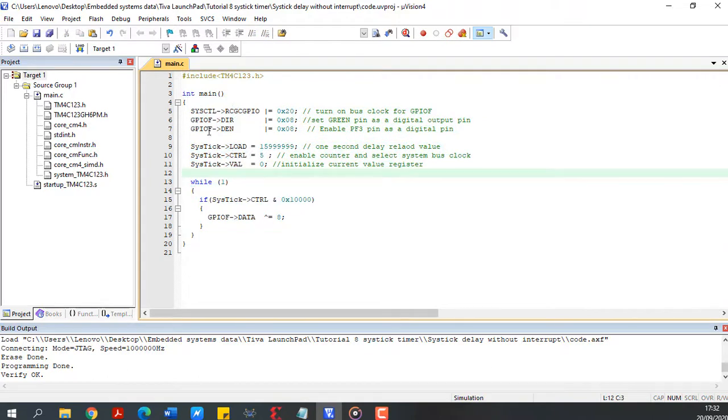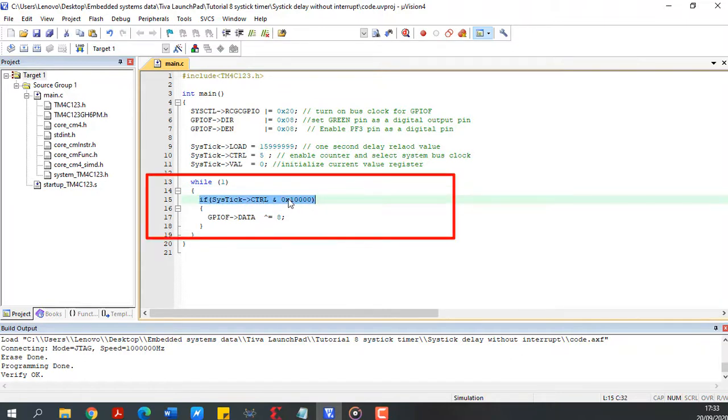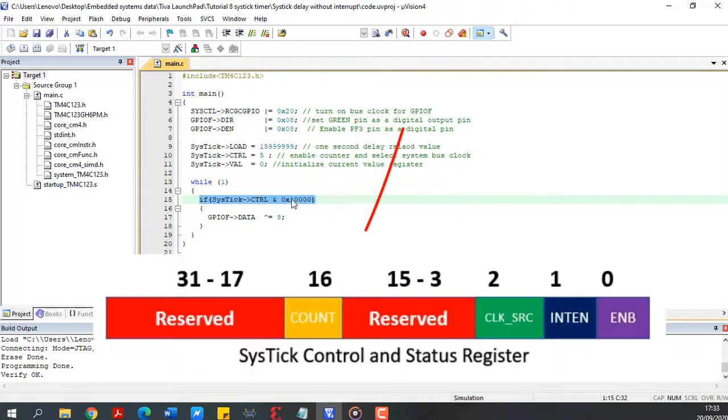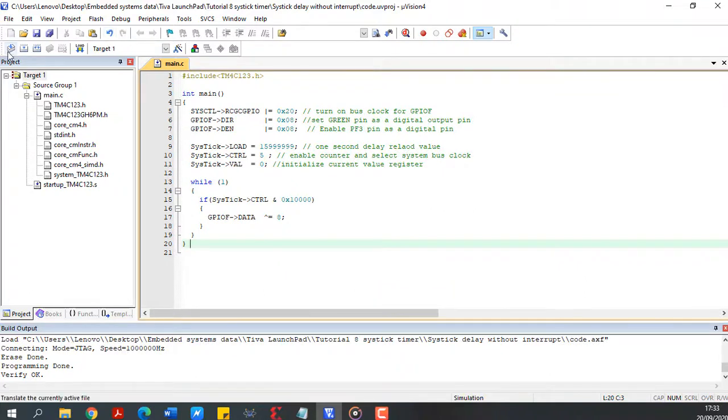And to demonstrate this, we will turn on and turn off the onboard green LED, which is connected with the PF3 pin of the Tiva launchpad. This code uses a polling method instead of the interrupt method to turn on the LED after 1 second. As you can see inside the while loop, we keep polling the status of the count bit of the SysTick timer control register. The count bit becomes 1 whenever the system timer counts down to 0. In the coming video we will see an interrupt-based method also.